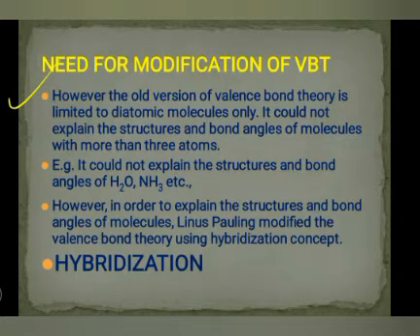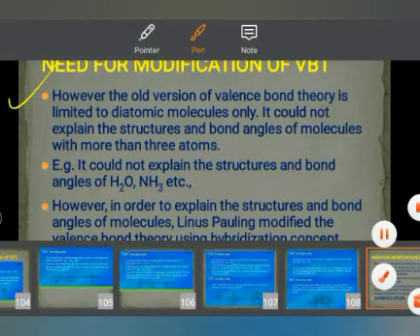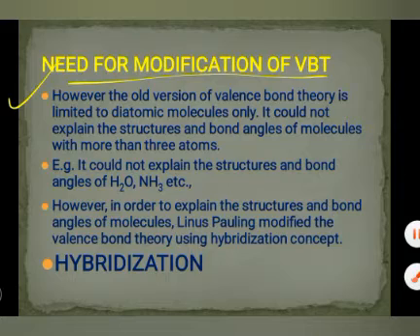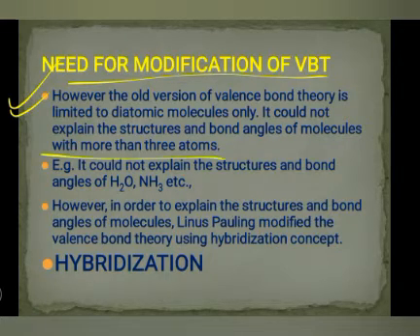So there are some important questions that we need to study before moving on to hybridization. Hybridization is a process through which we can understand the concept of structure of atoms. Okay, so let's start. Need for modification of valence bond theory. The old version of valence bond theory is limited to diatomic molecules, but it couldn't explain the bond angles of molecules with more than 3 atoms.